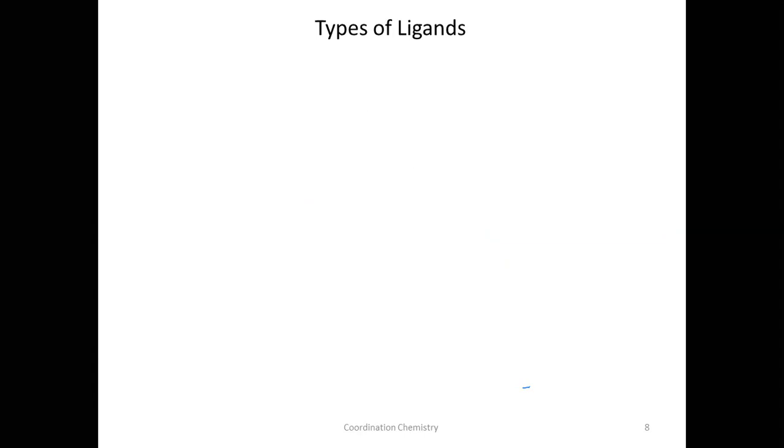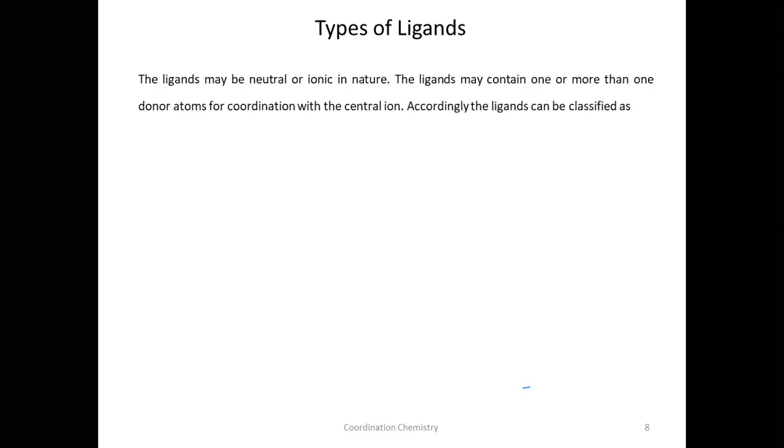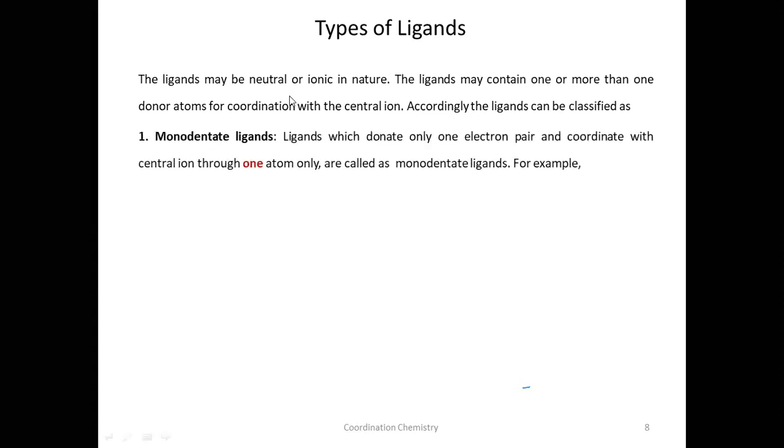There are basically 3 types of ligands: negatively charged ligands, neutral ligands, and positively charged ligands. What are ligands? Ligands should contain a lone pair of electrons, at least one lone pair of electrons, and that can be donated to the central ion or metal atom. So ligands may be neutral or ionic in nature, and they should contain one or more donor atoms.